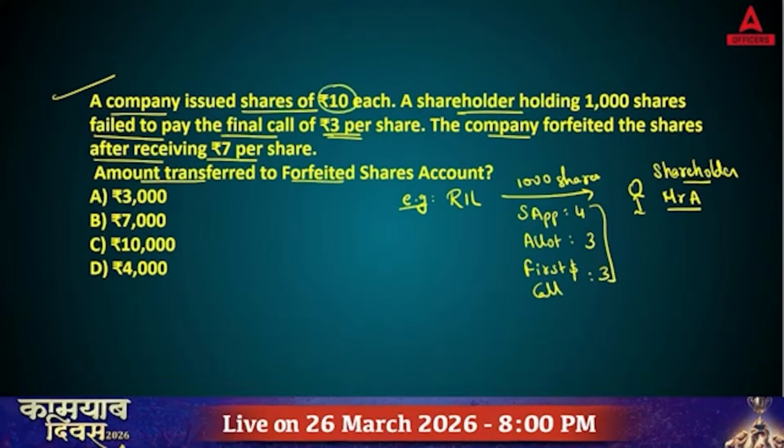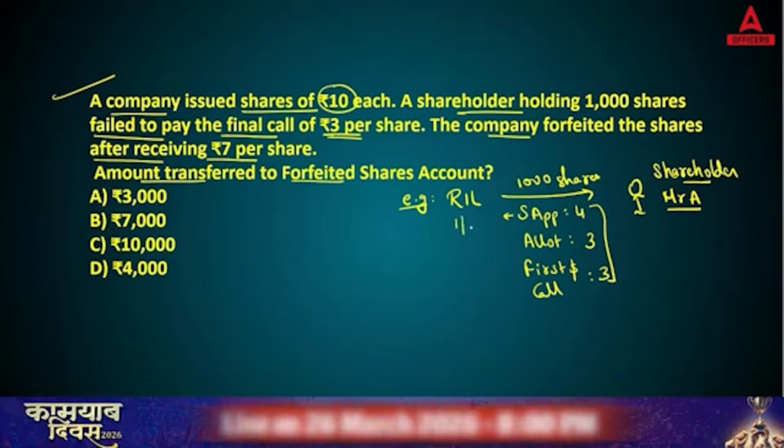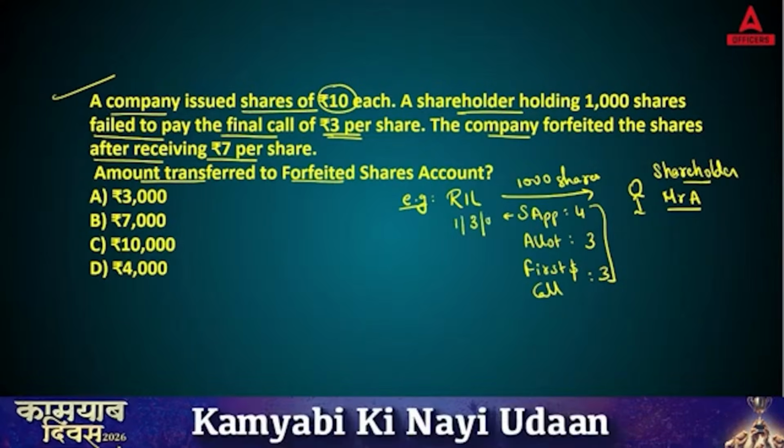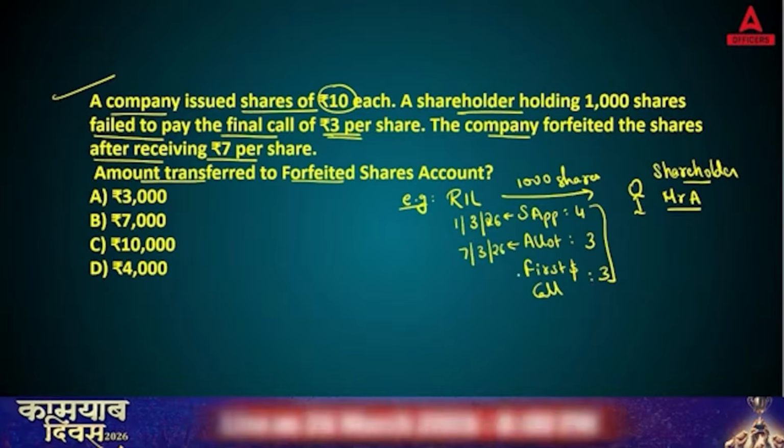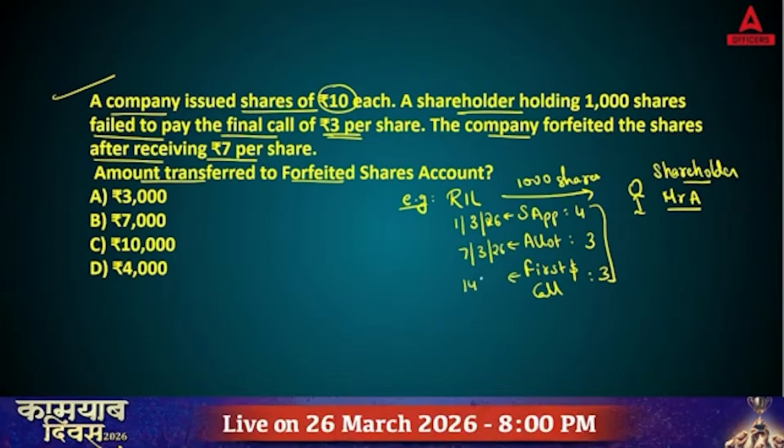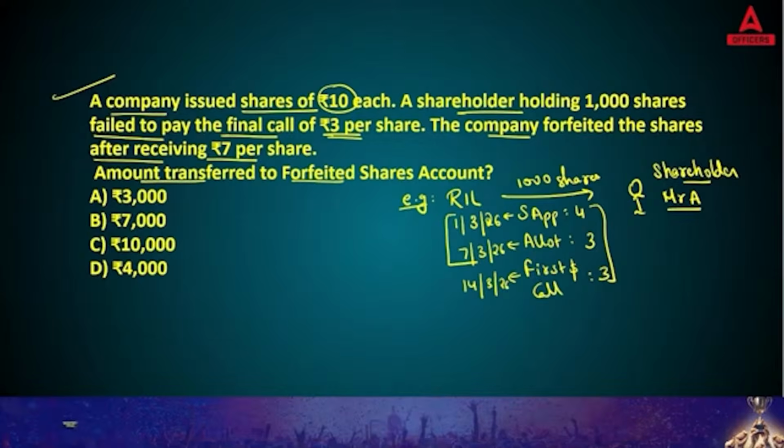Let's say the share application amount you need to pay on 1st March 26. The allotment amount you need to pay on 7th March 26. The first and final call you need to pay on 14th March 26. Here Mr. A paid the first two amounts.